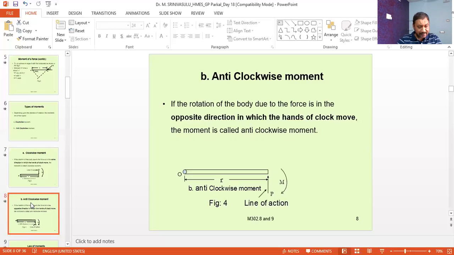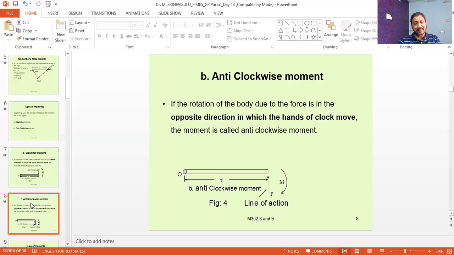So whenever a force produces a turning effect in which the body is about to move in the direction opposite to that in which the hands of the clock move, that moment is called the anti-clockwise moment.